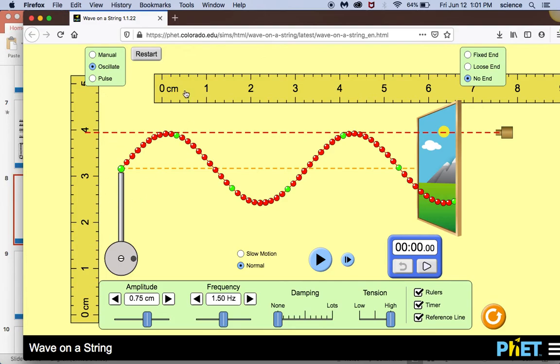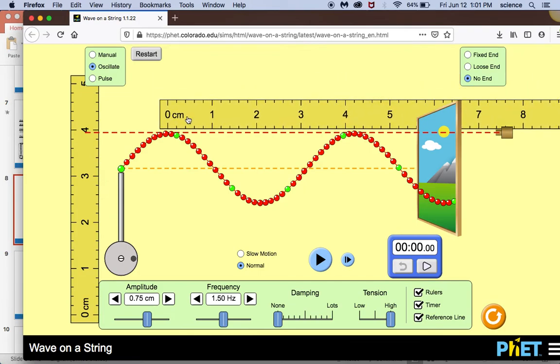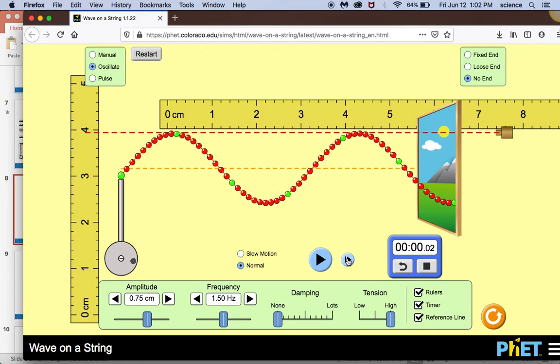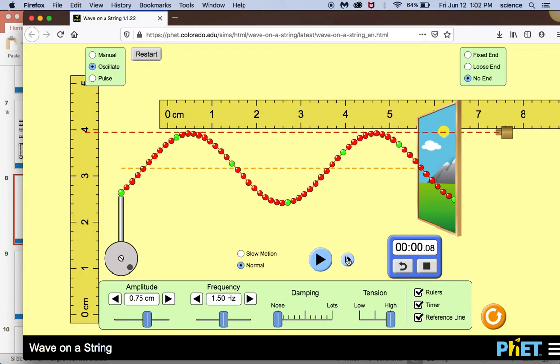Now, the other thing I want you to do as I'm going through that is take notice of where the wave is right now. So the top of the wave is currently right here, right? It's starting right here. Notice where that wave ends up after I go through one cycle, and that will answer 2 questions at the same time. So I'm going to hit the start button on the timer, and I am going to step this forward, and as I step it forward, the timer will keep track of the time. So it's just doing like a slow motion thing. So here we go. I've gone all the way down.